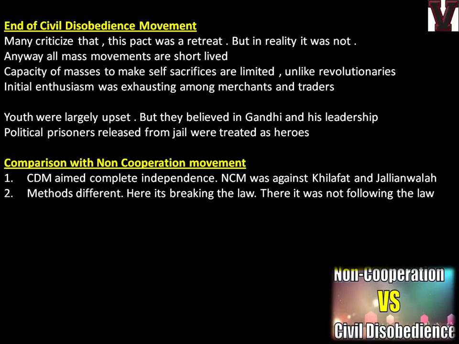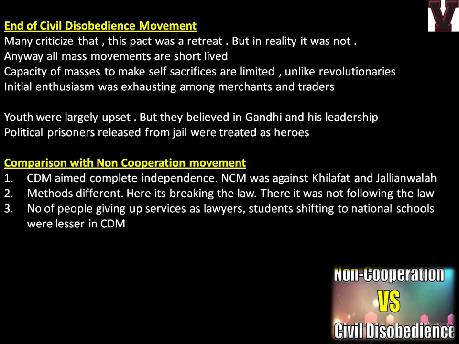If you remember, I have told you this explanation multiple times in multiple videos. Non-cooperation is something like we won't cooperate or we won't listen to something, like we won't pay taxes. But the civil disobedience movement is something like we will break the law. We will do something against the law itself, like the salt satyagraha. That was the rule: salt should not be produced by Indians. But Gandhi went and took salt in his hand. So that is the main difference between the two terms, non-cooperation movement and civil disobedience movement.